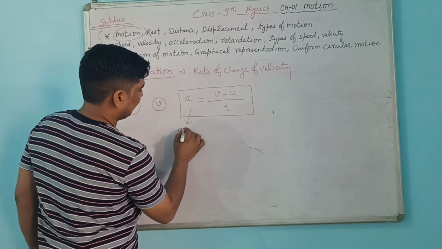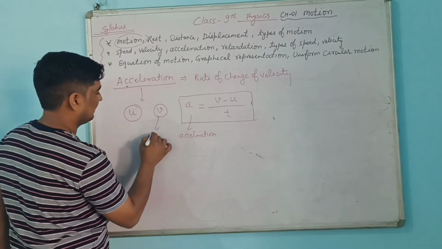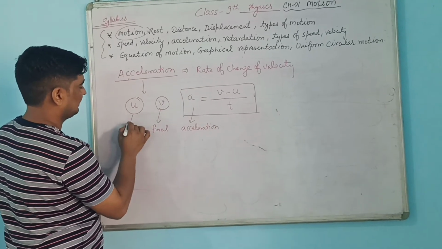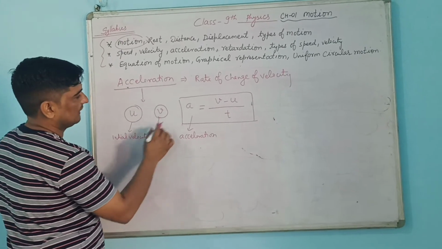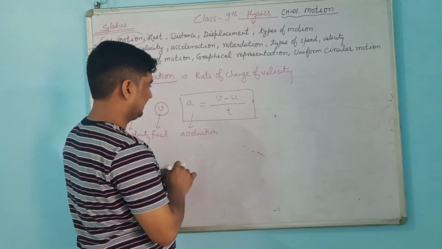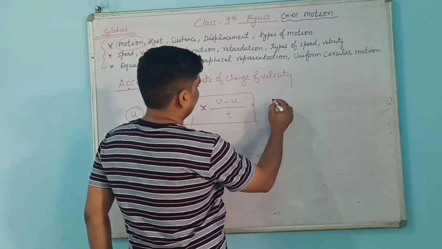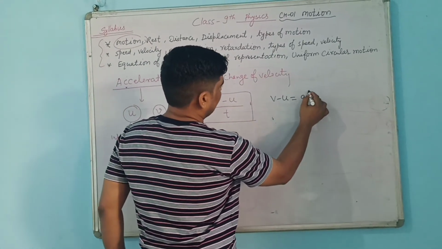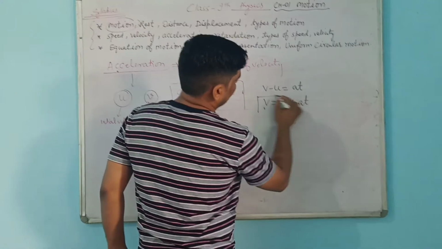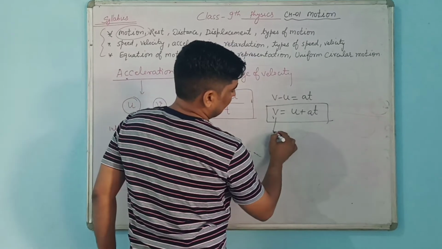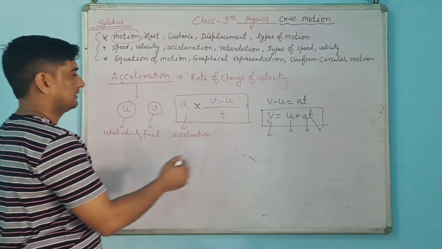This a here is acceleration, as we have already done, v is the final velocity, and u is the initial velocity. Okay, so acceleration is (v minus u) divided by t. If you cross multiply it, you will find the relation v minus u is equal to at. So v is equal to u plus at. That is your first equation of motion also. So it is the final velocity, initial velocity, plus acceleration into time. That relation is very important.